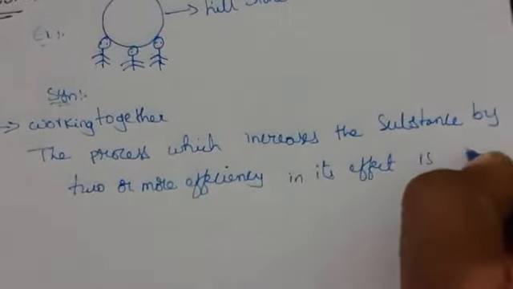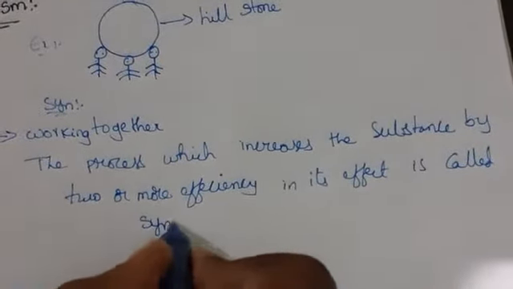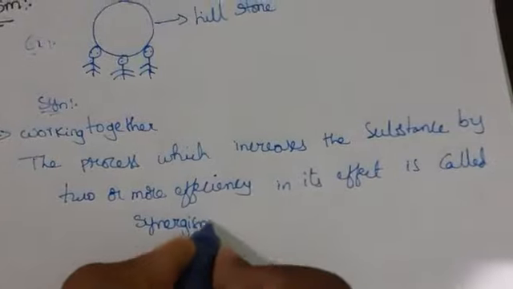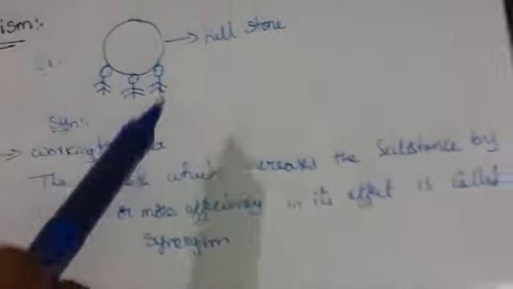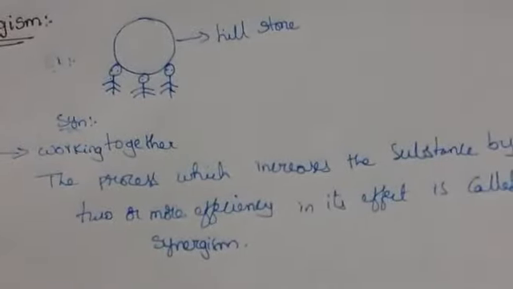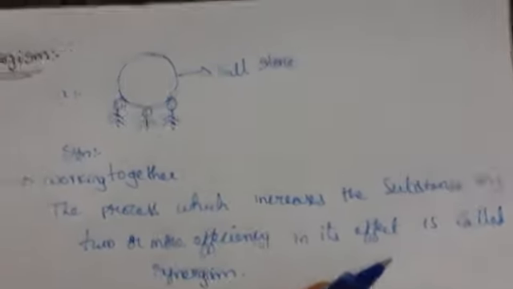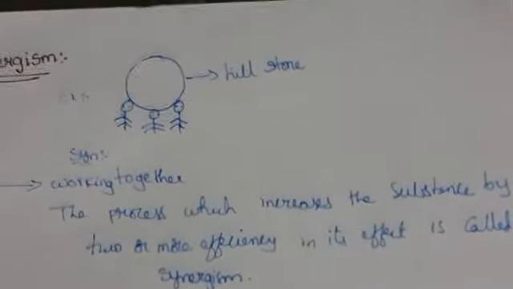We call it synergism. I think you have understood this. By working together only, it will increase the substance, and then we get the synergism effect. So this is nothing but synergism.